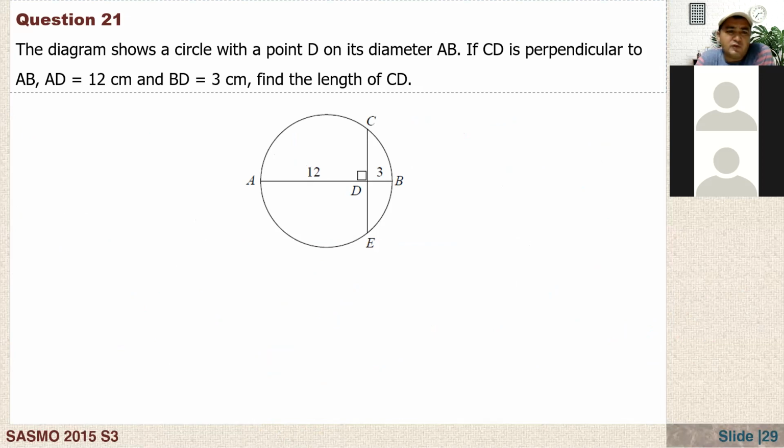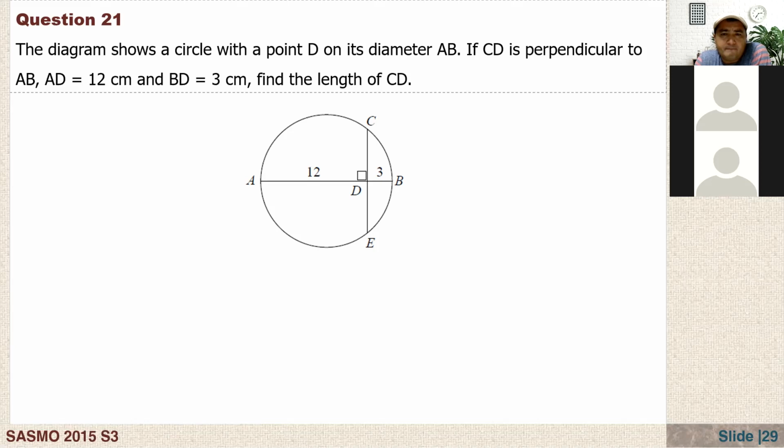Okay, Javid, can you read the question and let's do this. We have already done this, Arad, if you remember. Let's do this one more time and move to the next question. Javid, read the question. Let's see what we understand from the question. The diagram shows a circle with a point D on its diameter AB.